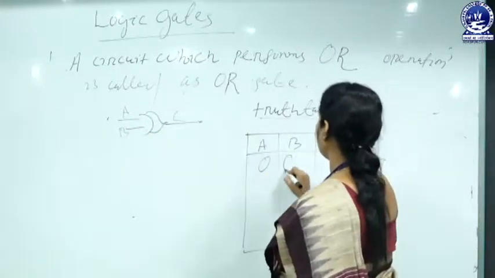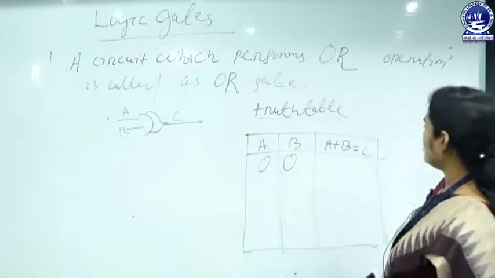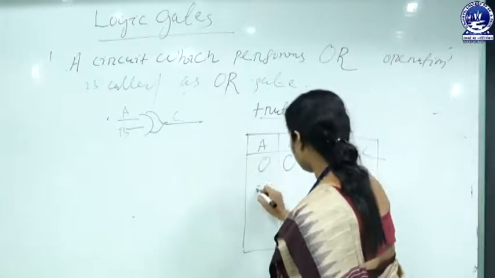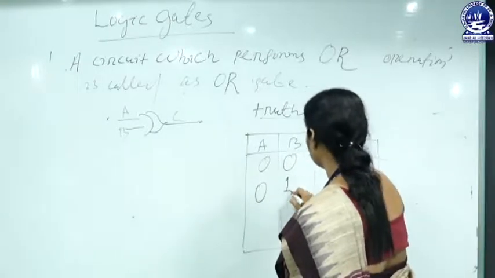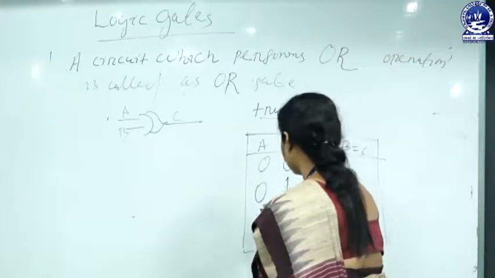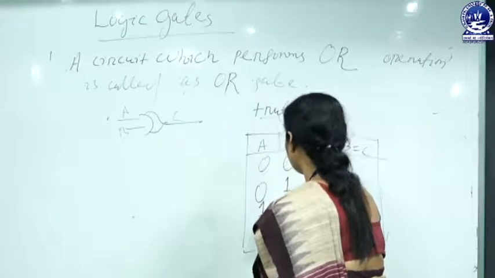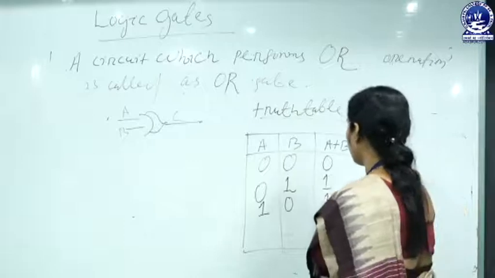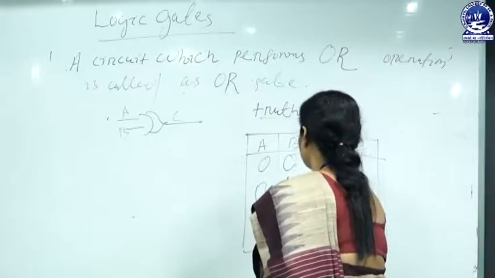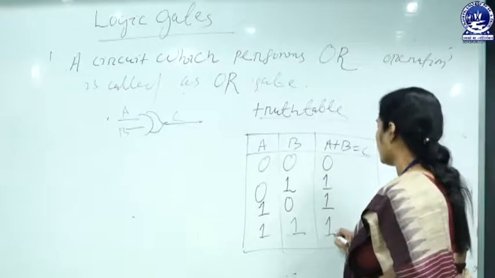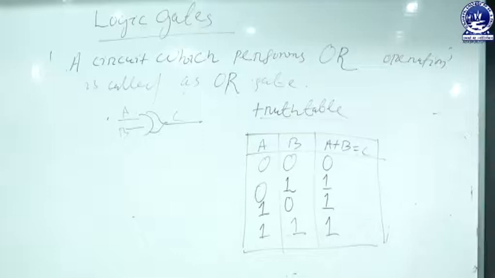If you take value of A equal to 0 and B equal to 0, then the output will be 0. If you take value of A equal to 0 and value of B equal to 1, then output will be 1. If you take value of A equal to 1 and value of B equal to 0, then output will be 1. If you take both value of A and B equal to 1, then output will be 1. This is the output of OR gate.